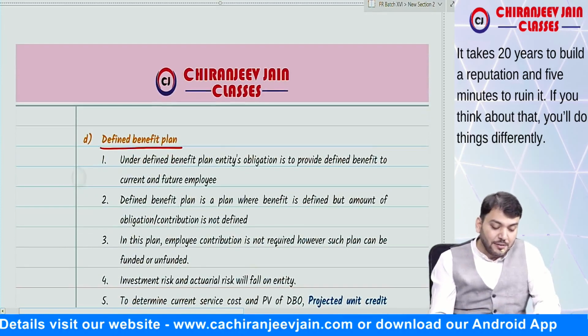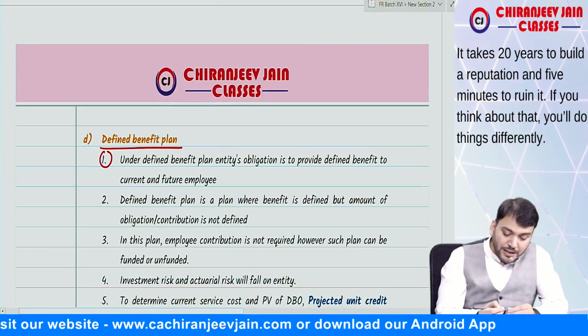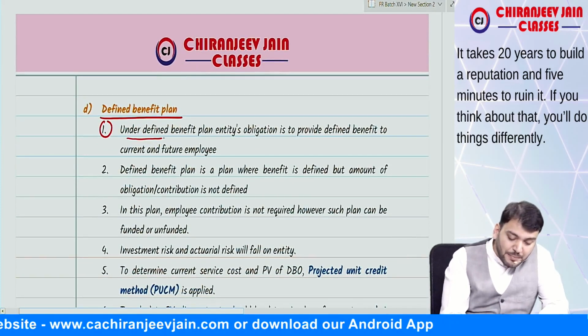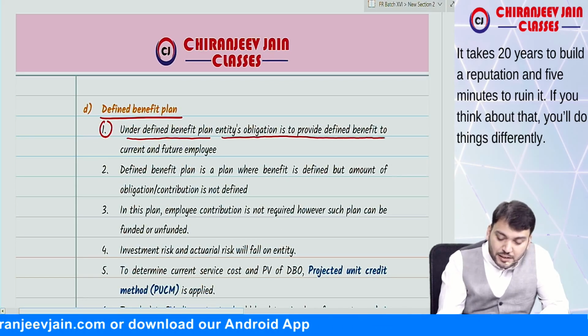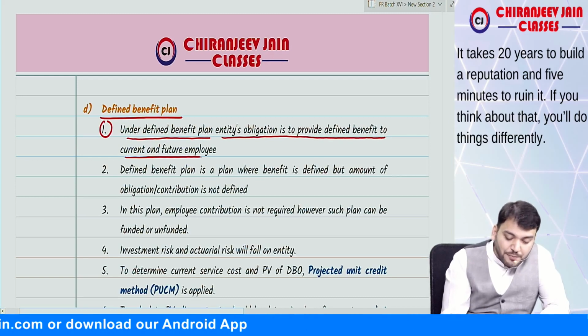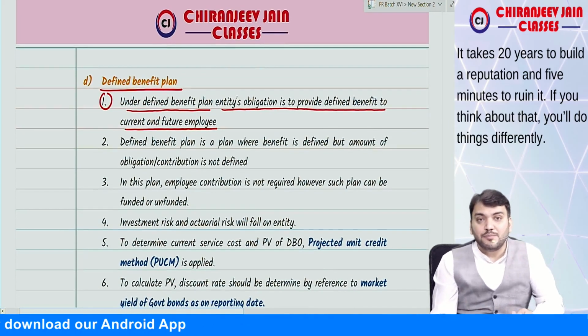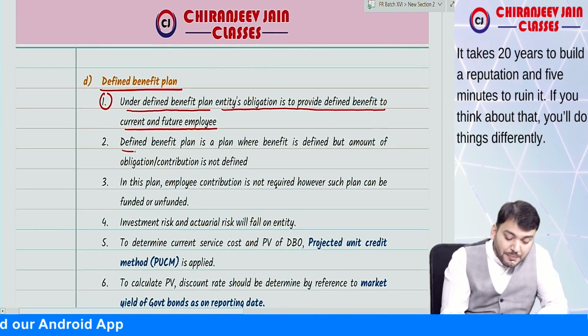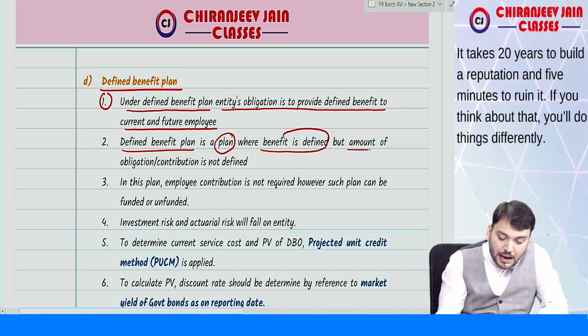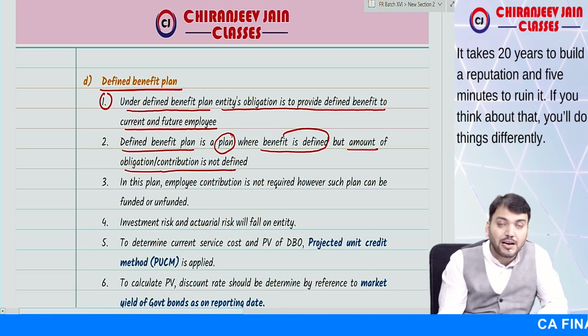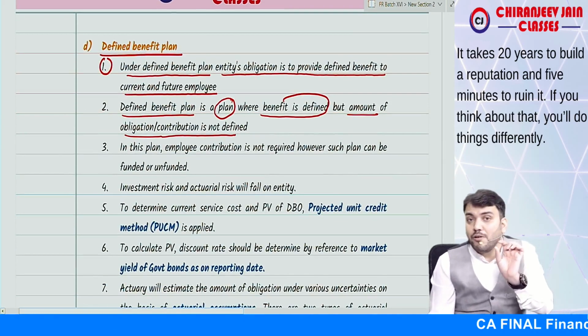So what they say, point number one, under defined benefit plan, the entity's obligation is to provide defined benefit to current and future employees. Defined benefit plan is a plan where the benefit is defined but the amount of obligation or contribution is not defined.